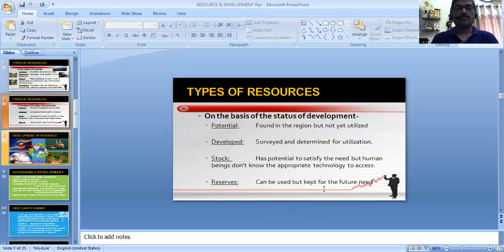The next is on the basis of status of development. Status of development means in which stage of development they are.